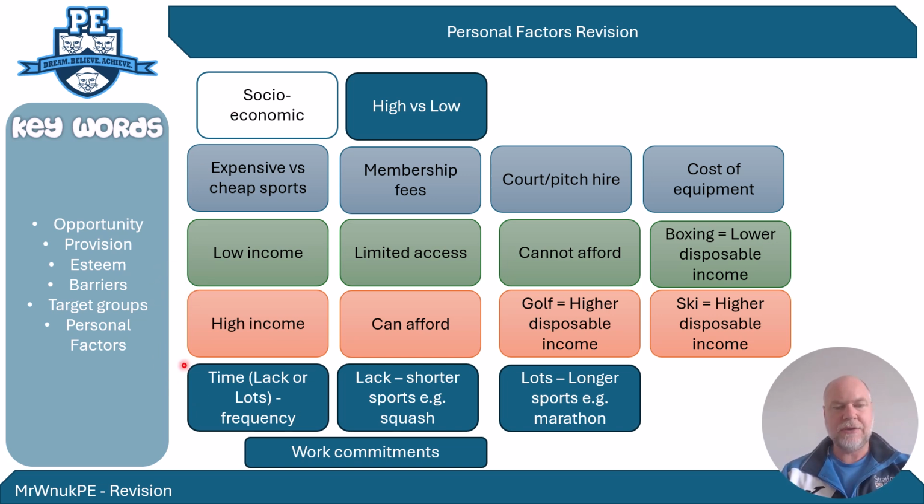So people from a lower income tend to have a lack of time, whereas people from a higher socioeconomic income tend to have more time. And then you can take part in sports that might link to that. So sports that are shorter, for example, games of squash, have a shorter time span, whereas sports that last longer, an example is marathon. Now, I'm not 100% convinced that that's linked to socioeconomic backgrounds, but it's sort of the examples that the exam board would give you.